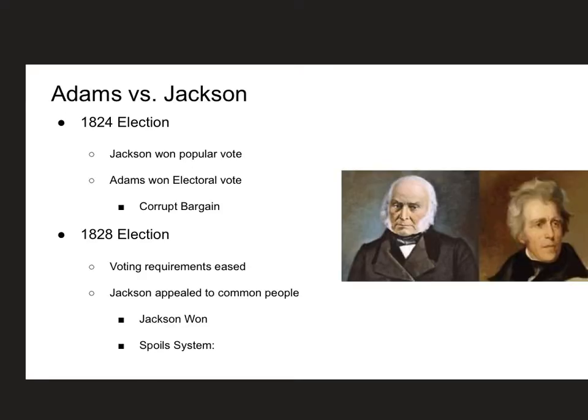So focusing on how the system of government changed, let's talk about the 1824 election. The 1824 election was between Adams and Jackson. Jackson won the popular vote. Adams won the electoral vote. So here we have Jackson, and here we have Adams.